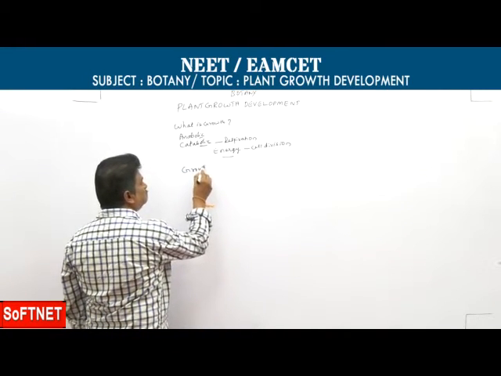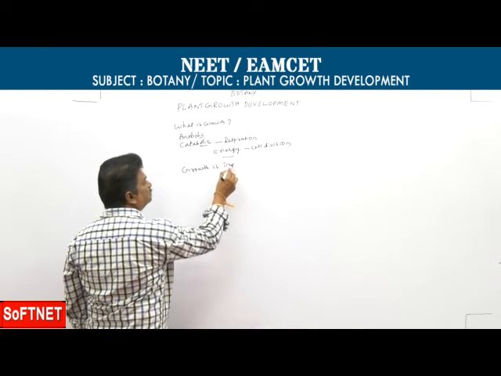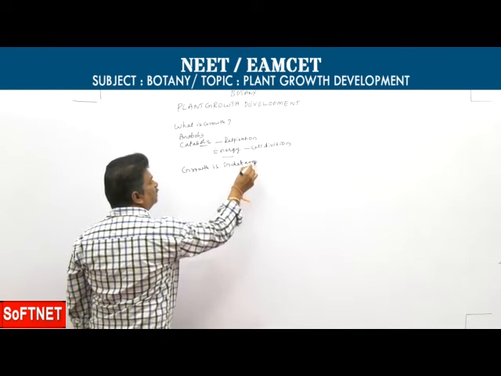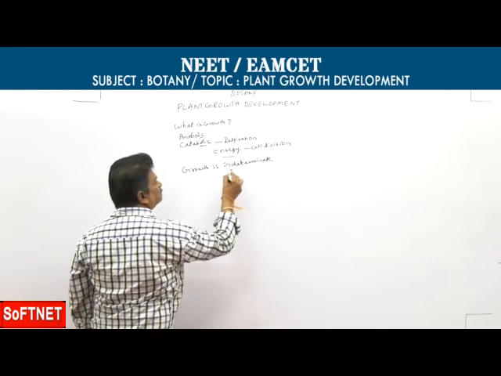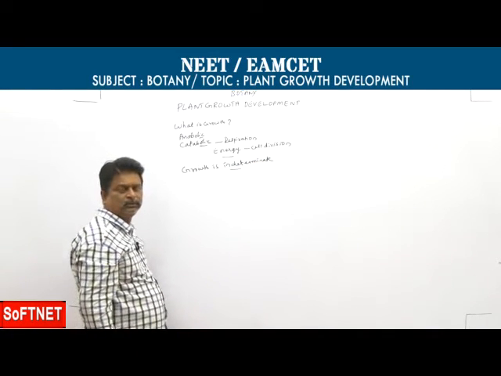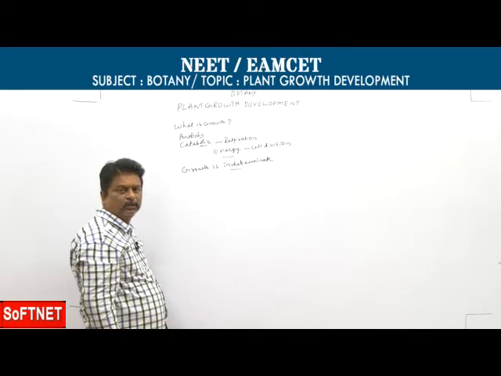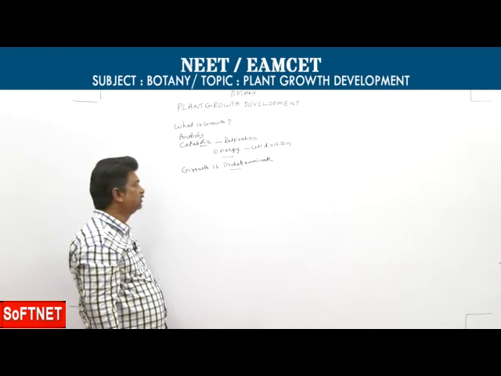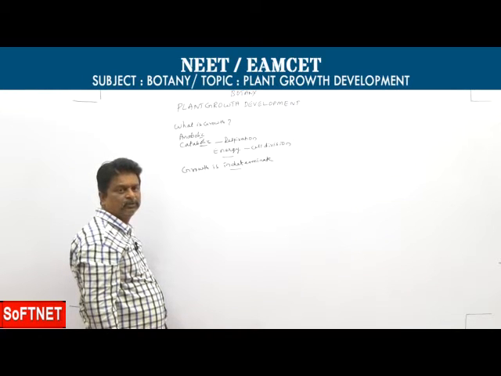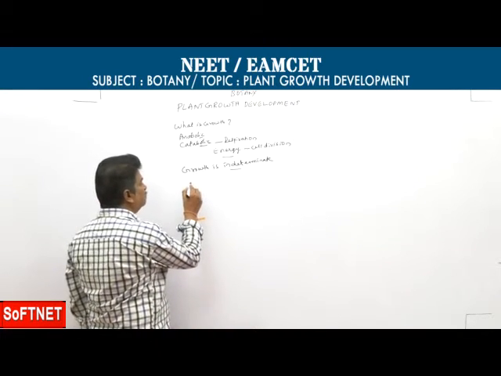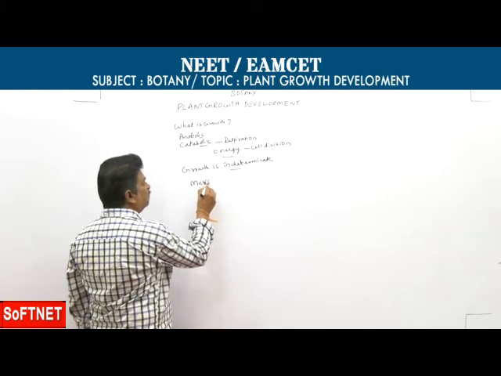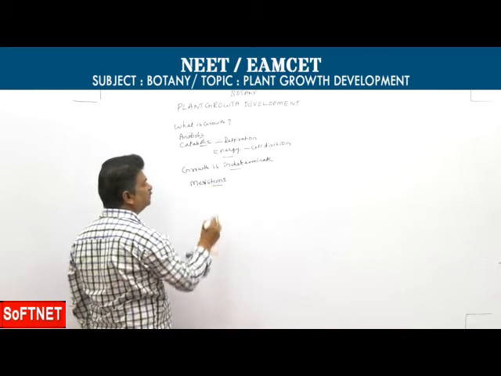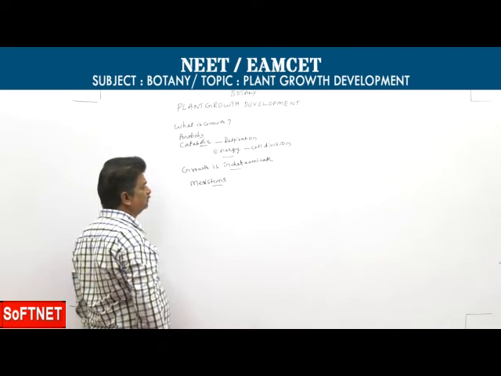Next, growth is indeterminate. Here, unlike other organisms, plant growth takes place throughout life. So plant growth is called unique because throughout life growth takes place. Why throughout life growth takes place means it is because of meristems.